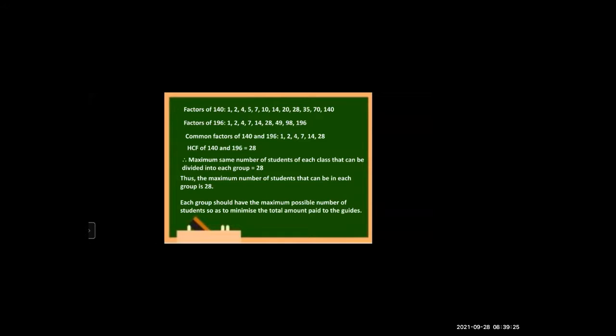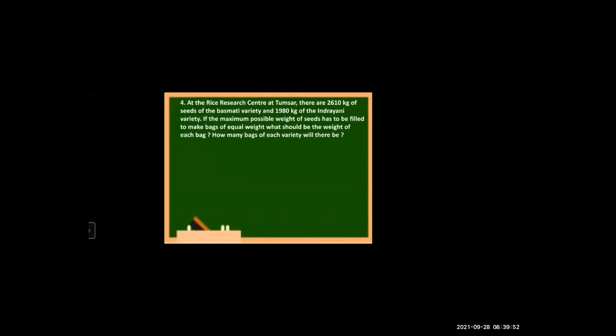Now, see the last sentence. Why do we want 28 students? Why should we keep the maximum students in each group? Each group should have the maximum possible number of students so as to minimize the total amount paid to the guides. Because the guides, we have to pay the amount. So, there should be maximum students in each group so that we can minimize the total amount paid to the guides. Okay?